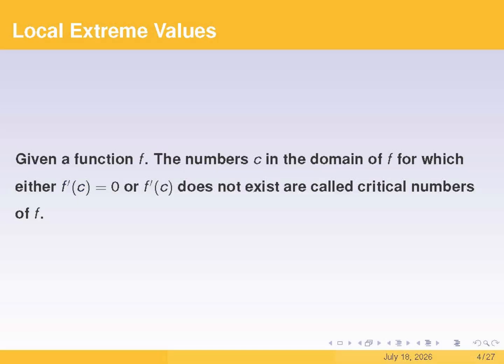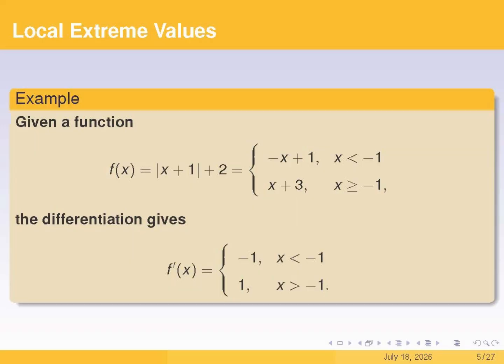The points where the derivative of f at c is 0 or does not exist are what we call critical points or critical numbers. Now, let's find the extrema for this function. First, we get rid of the absolute value, which gives us the equations on the second line. Then we take the derivative to get the very last line. Because x equals -1 is a split point where the piece changes, we have to handle this point separately. For all other points, we can just differentiate directly, like you see on the last line.